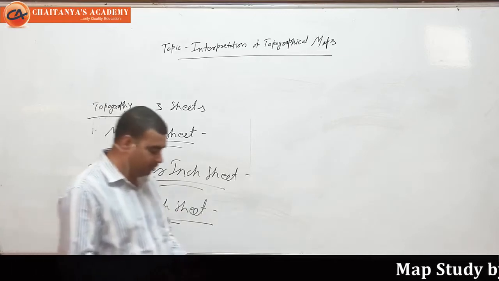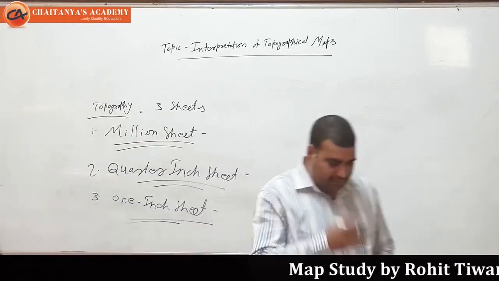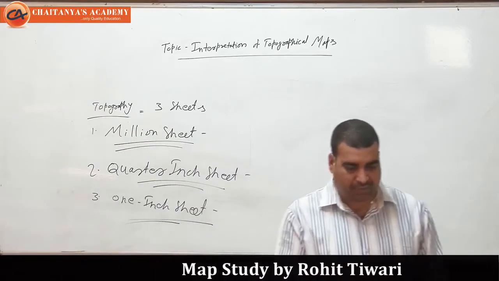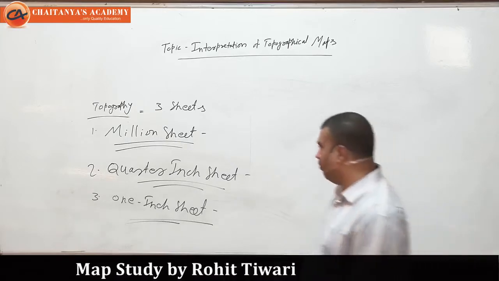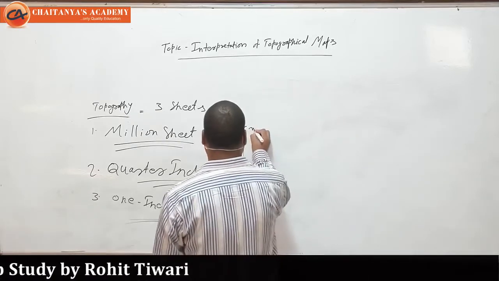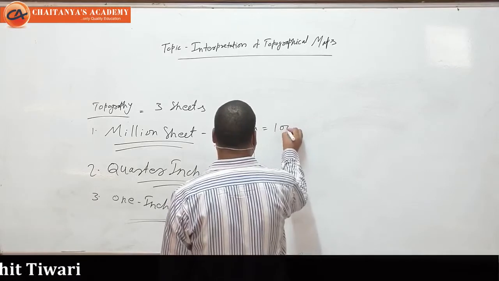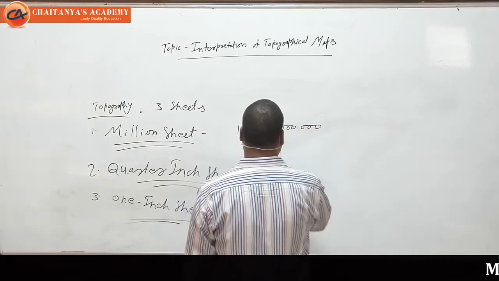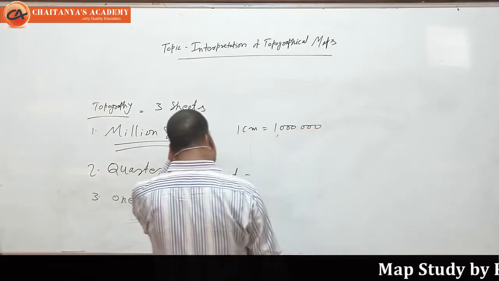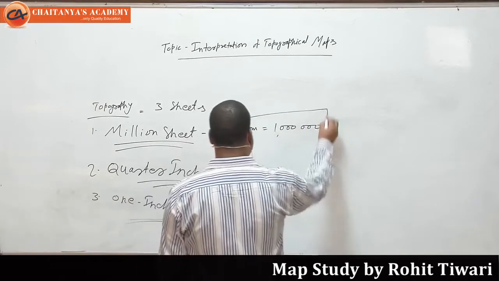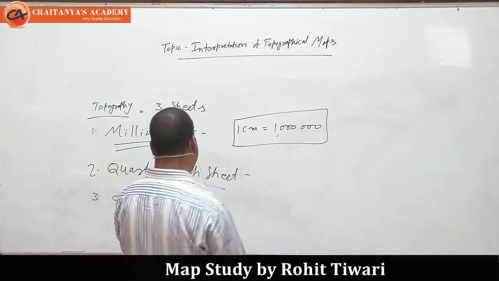What is the million sheet? The million sheet is based on the scale of 1 centimeter equals 1,000,000. What is the meaning of this? Actually, this is the scale of the million sheet.